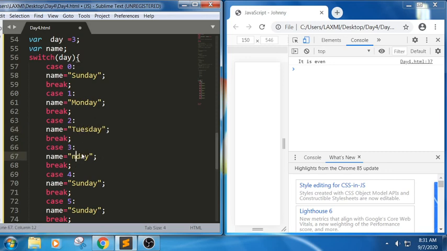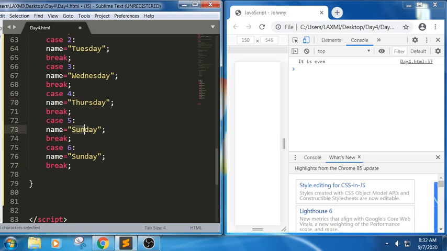So whenever you are trying to perform this type of questions, you can use switch case, where if you want to have multiple cases, Thursday, Friday and Saturday. Wednesday is done, as Saturday. Now if I don't match with any of the case labels, what happens? We will be executing the default statements here. So default statements will be like name equal to no match. Let me write no match here, and done. It's done.